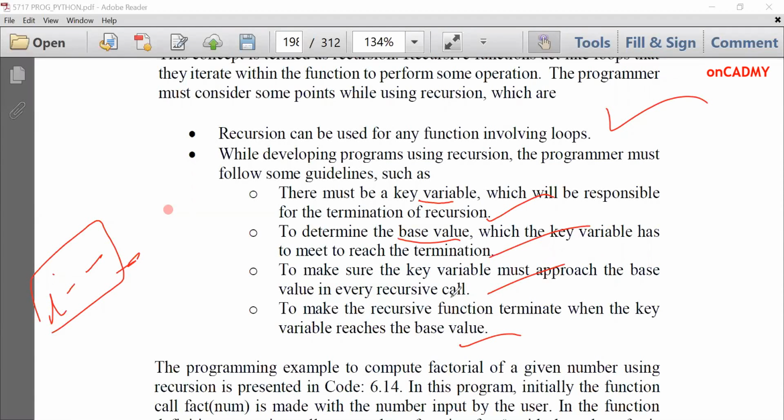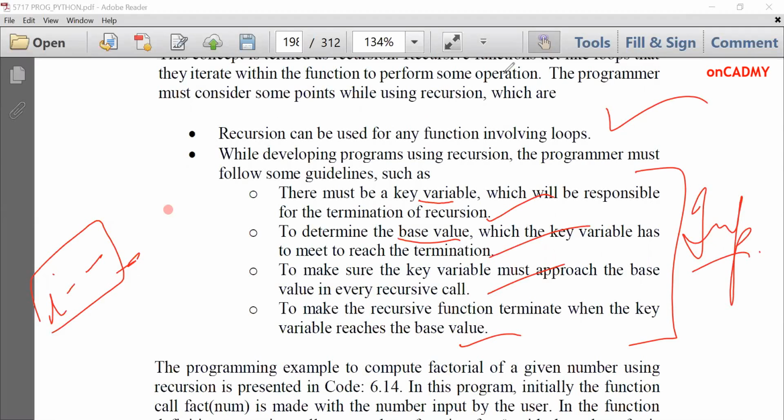This is also like the previous points. We should make a logic such that after every function call, it moves towards the base value so that the program can be stopped. So all these 4 points are very important in order to implement recursion.